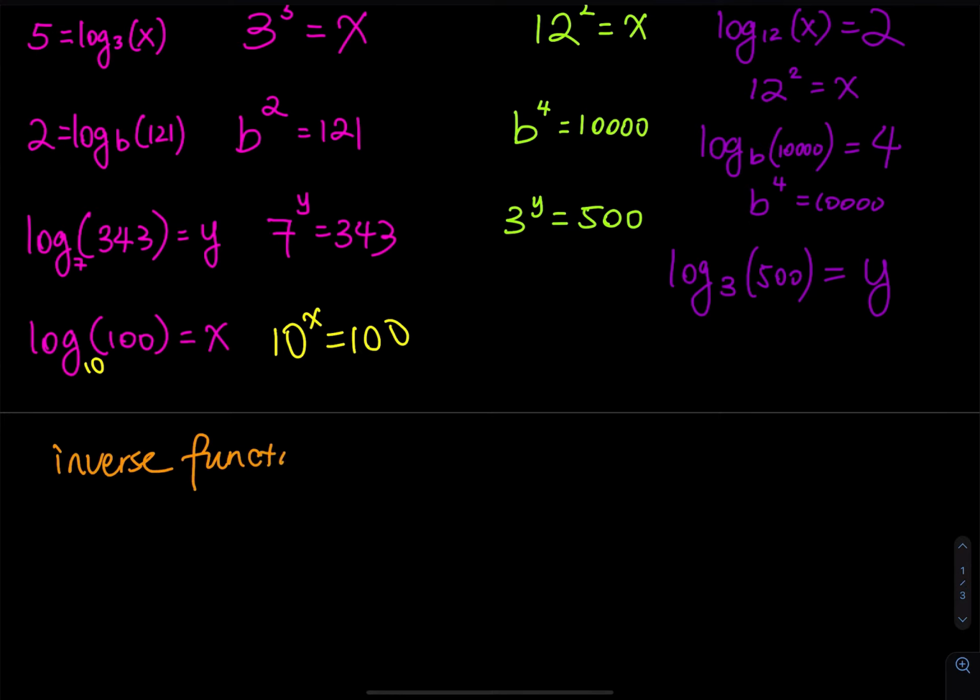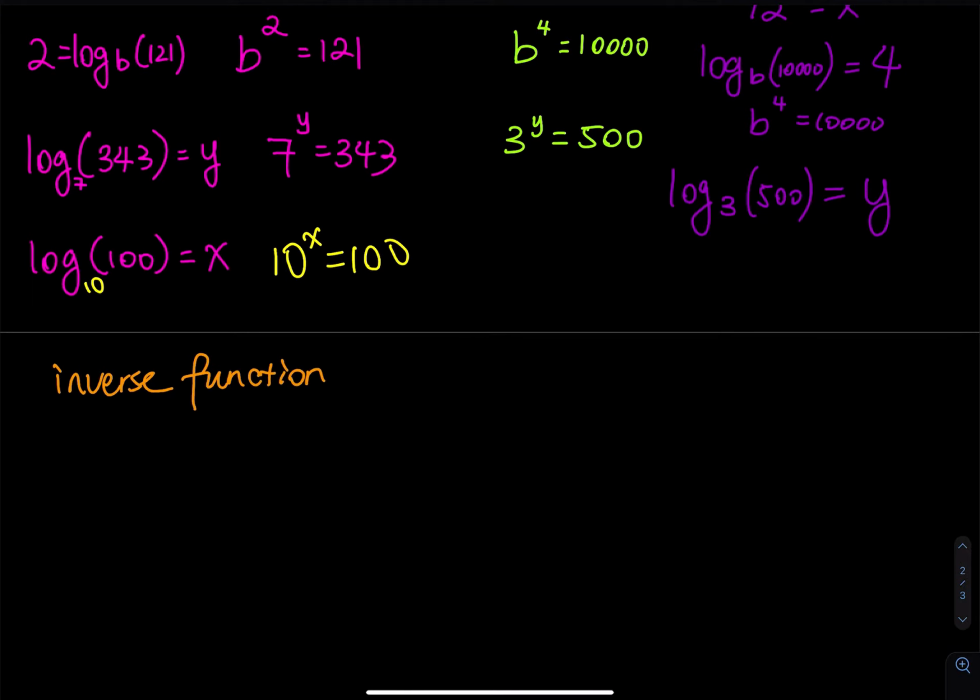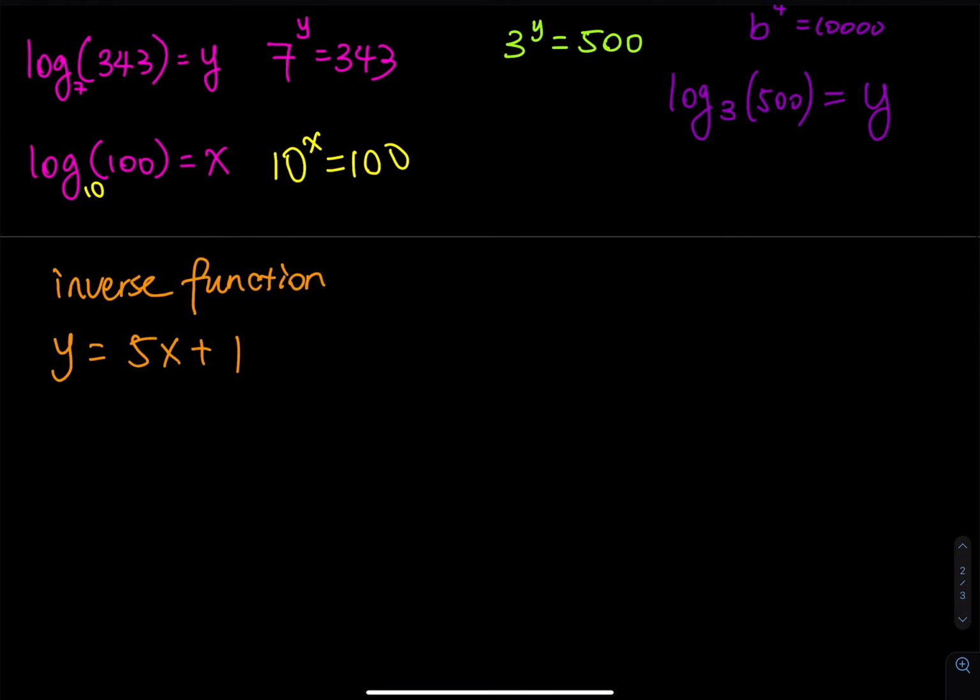So let's do a very basic example. Let's say I have a function. I'm going to put that in y instead of f of x. y equals 5x plus 1. Can you find the inverse function for me? So the first step is you interchange x and y. You interchange the roles of x and y. So y becomes x and then x becomes y. The numbers and the signs, they don't change. Only swap the x and y. The rest of the stuff, no change. And then you have to do algebra to isolate y on one side.